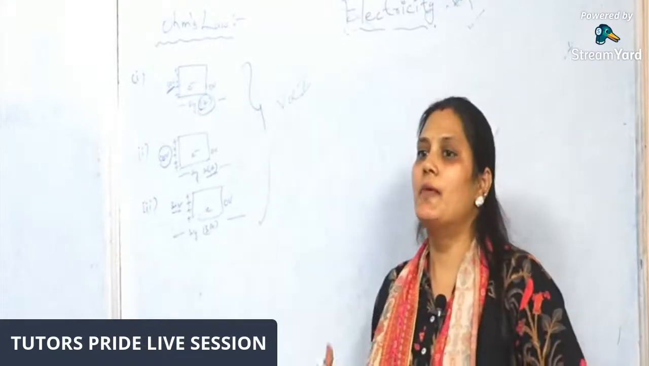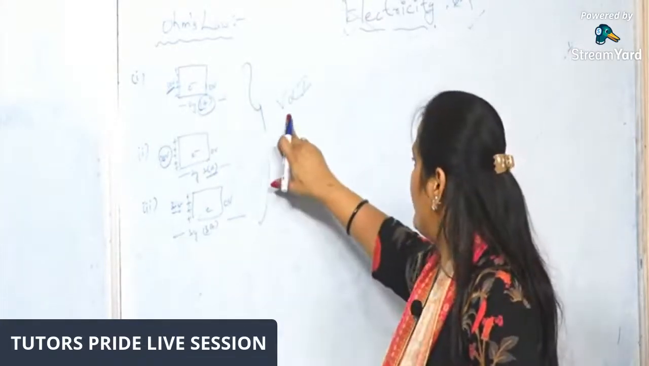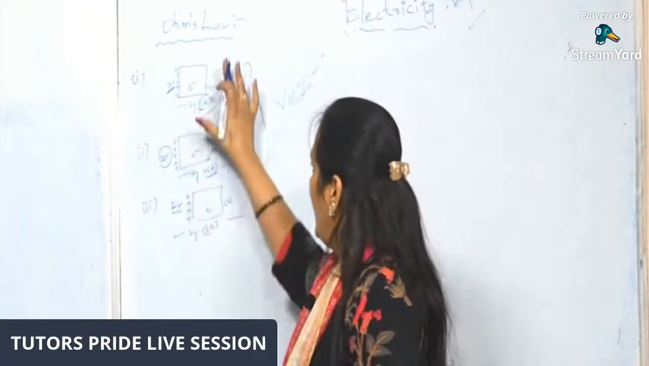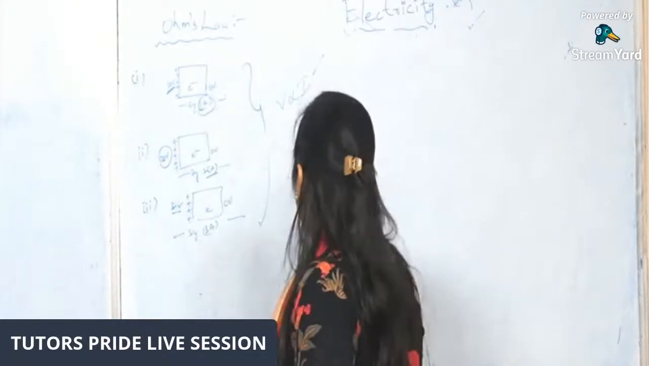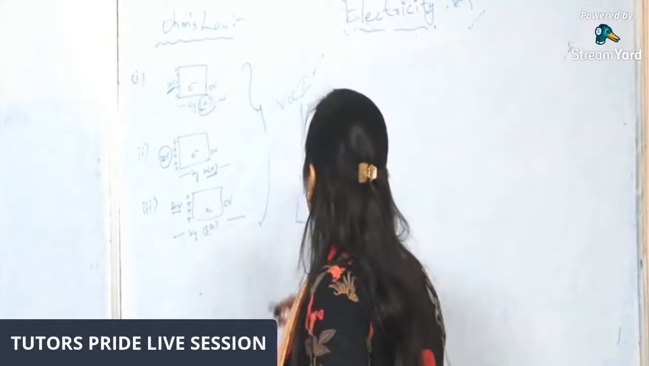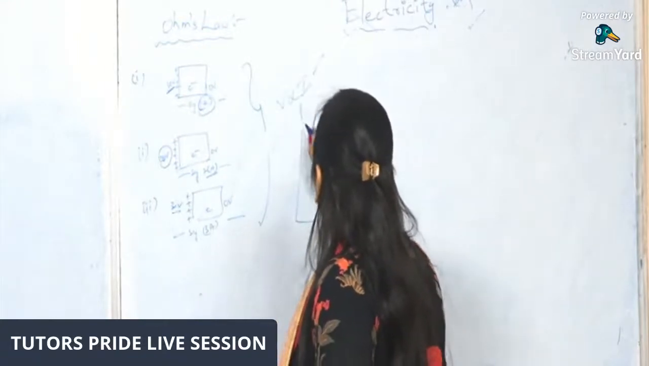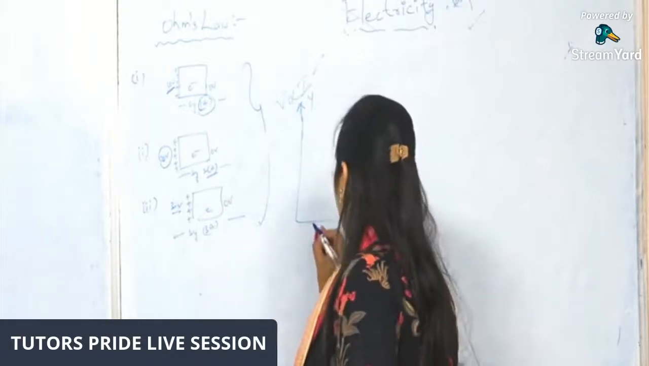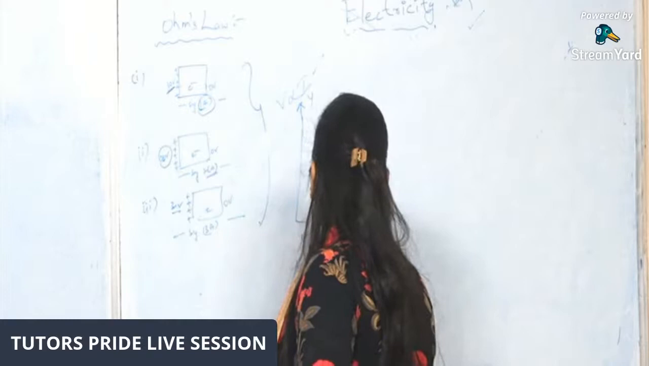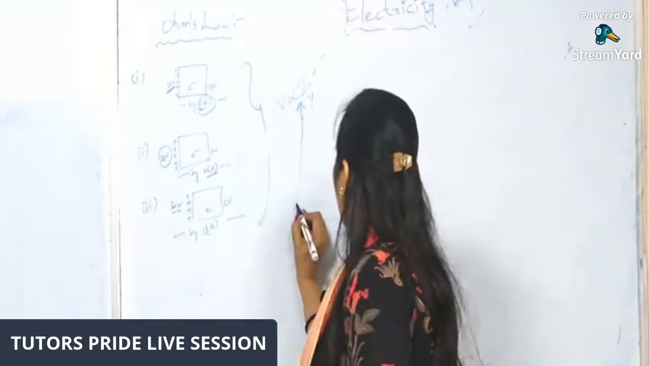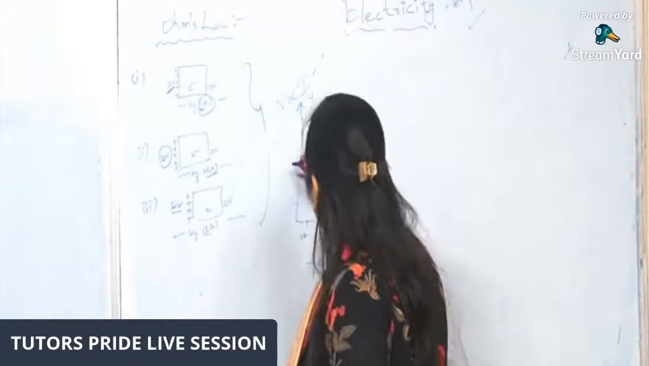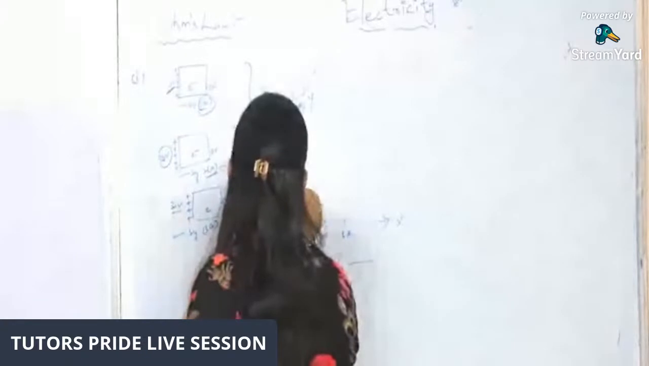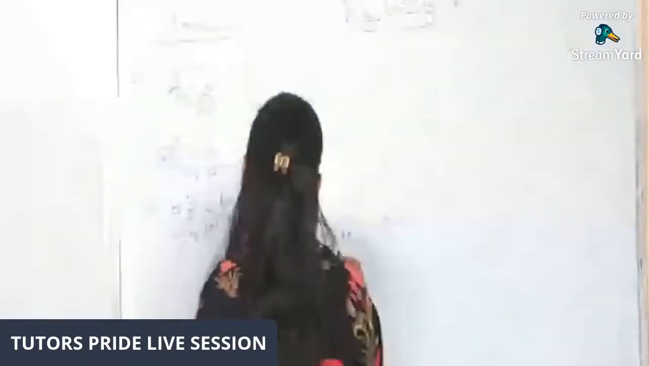V is the potential difference, and I is the current, right? So I'll show this in a graphical representation. The x-axis and y-axis: 1 ampere, 2 amperes, and 3 amperes. Here it is current, and this will be V, and this is 10 volts, 20 volts, and 30 volts.